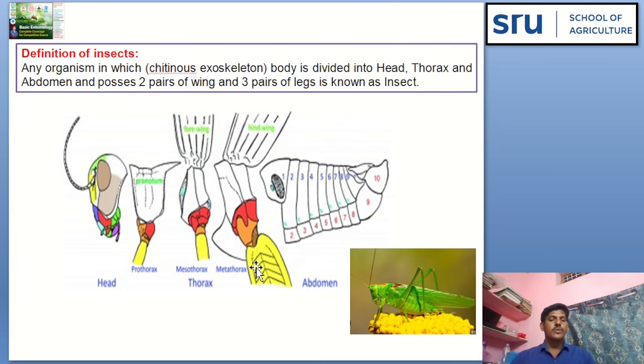Therefore, that is also not an insect. For an organism to be an insect, it must have 2 pairs of wings and 3 pairs of legs, and the body must be divided into head, thorax, and abdomen. Then only do we call that organism an insect.